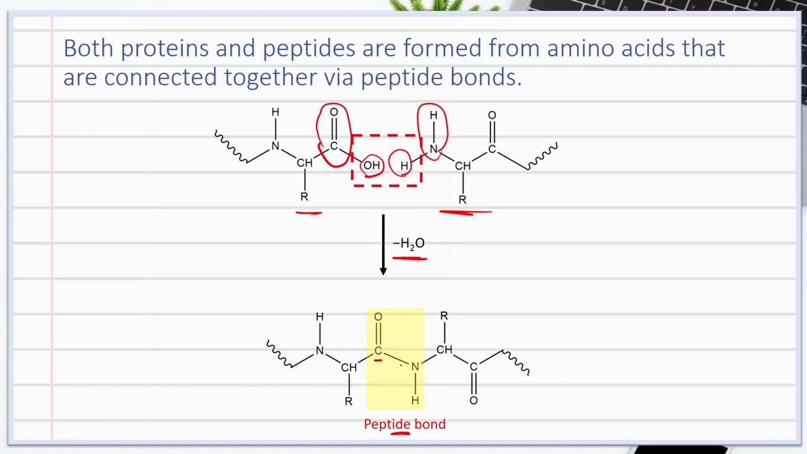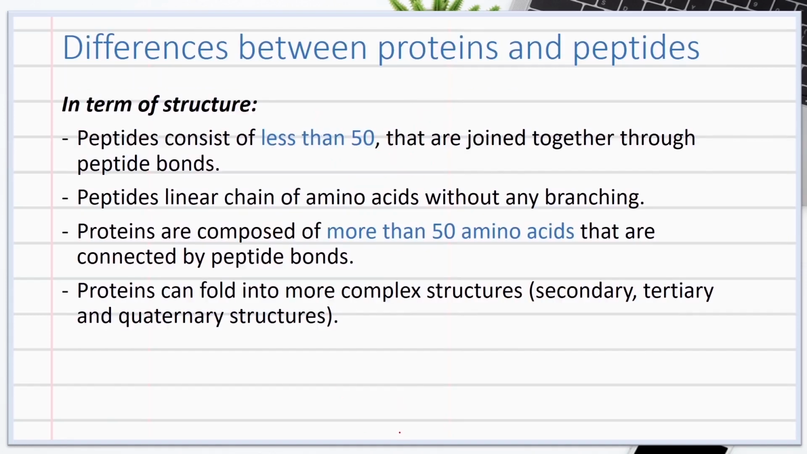If both peptides and proteins are formed of amino acids connected via peptide bonds, what are the differences between them? In terms of structures, peptides consist of a relatively small number of amino acids, usually less than 50 amino acids. These amino acids are joined together through peptide bonds, which creates a linear chain of amino acids.